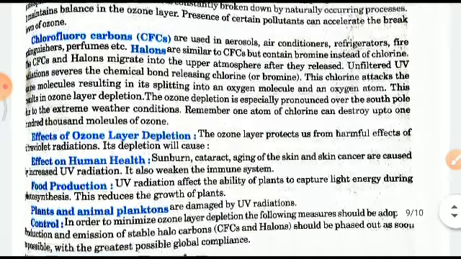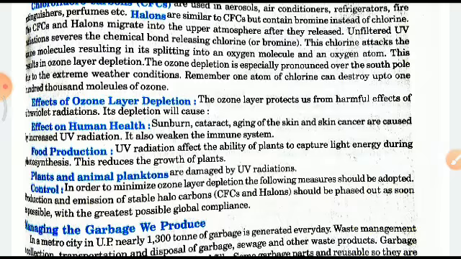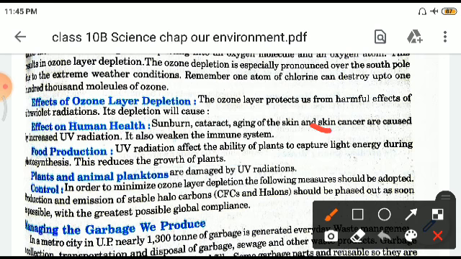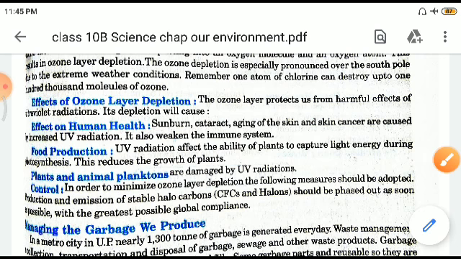right? Effects of ozone layer depletion. It has multiple effects, the first being on human health. Sunburn, cataract, aging of skin, and skin cancer are caused. See, the implications are so severe. Skin cancer is a big disease caused by increased UV radiation. Then, food production: ultraviolet radiations affect the ability of plants to capture light energy during photosynthesis. This reduces the growth of the plant. Plants and animals' planktons are damaged by ultraviolet radiations.